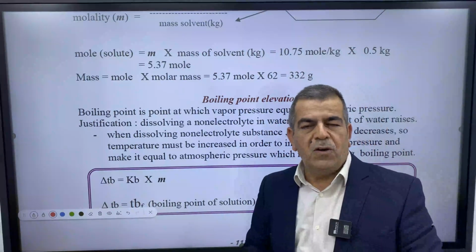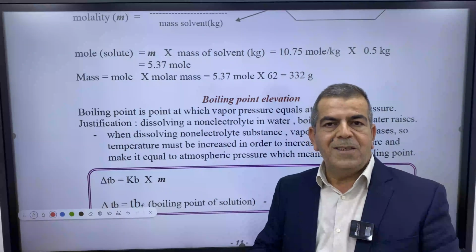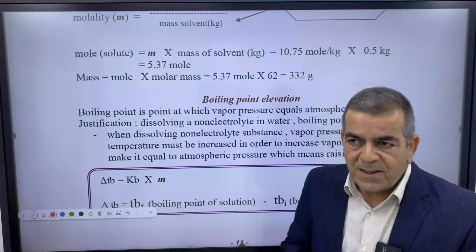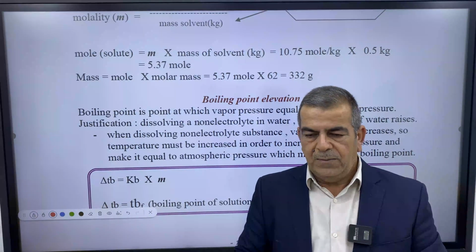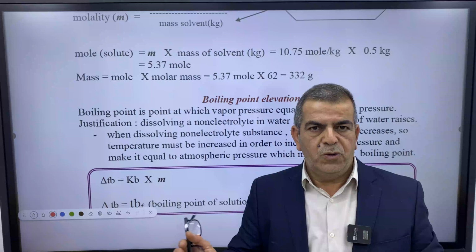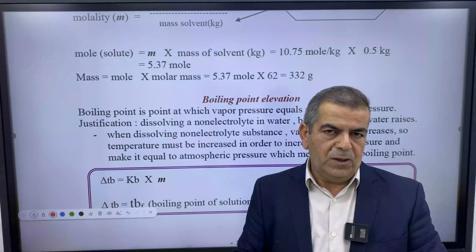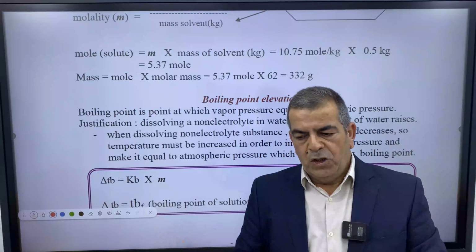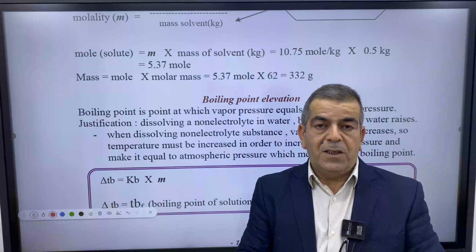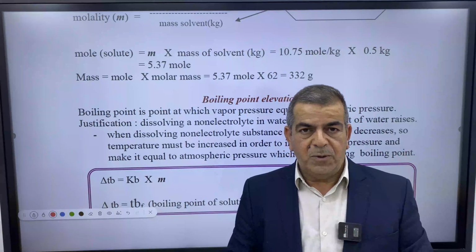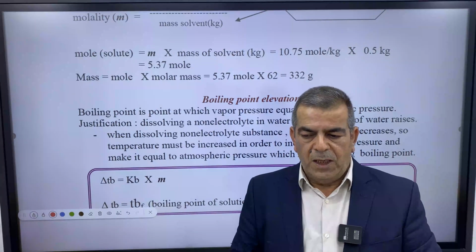So the presence of particles of solute within the solvent raises the boiling point. This is exactly the principle on which the car radiator water or solution works. They put some ethylene glycol in the car radiator mixed with water, so it makes the solution boil at higher than 100 and freeze lower than 0. So this is the principle of depression of freezing point and elevation of boiling point.